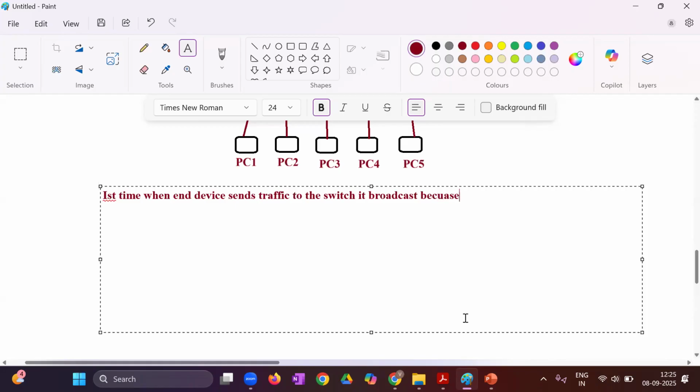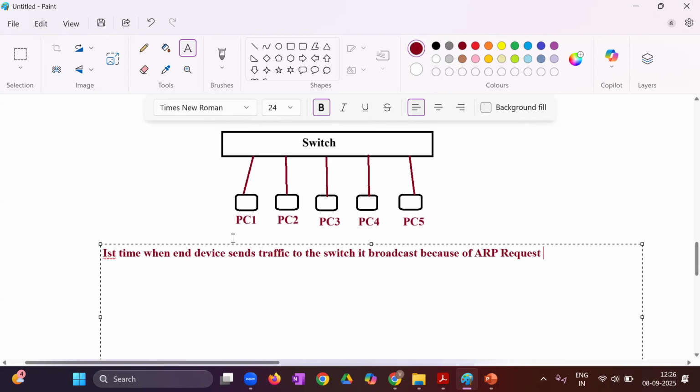Because of our request. I'm not discussing ARP here. We'll discuss ARP later on, but I am writing the reason. What is happening? This is because of ARP request. When an end device sends traffic to the switch, it broadcasts because of ARP request.